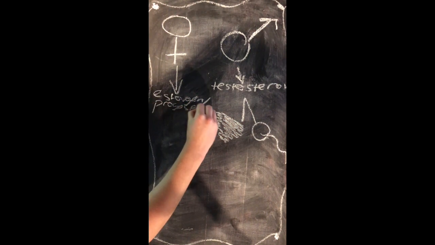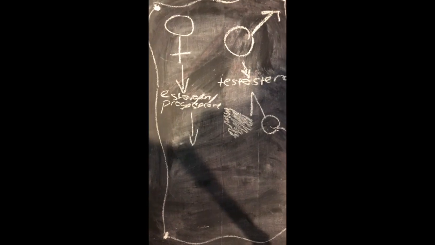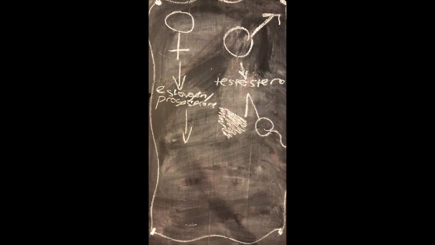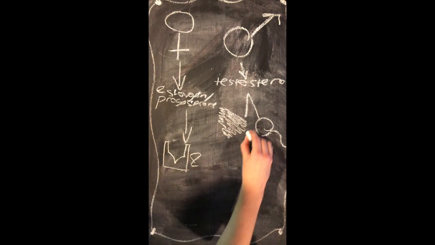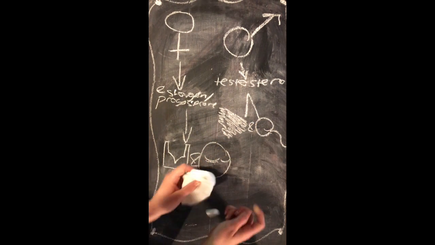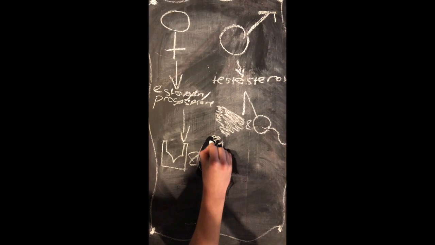Ovaries produce mainly estrogens and progesterone. Estrogens are sex hormones that function in reproduction and cause development of female secondary sexual characteristics like breasts. Progesterone is a sex hormone that prepares the female body for pregnancy and helps maintain pregnancy in the uterus.